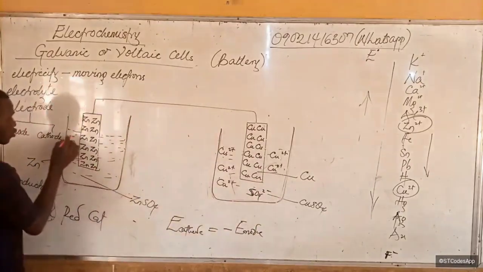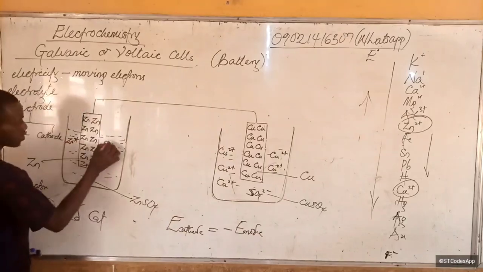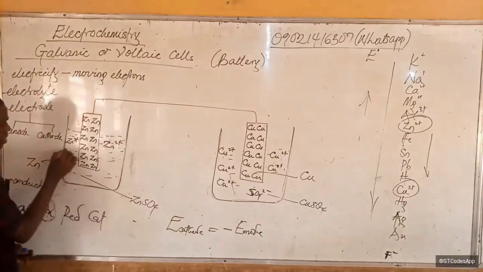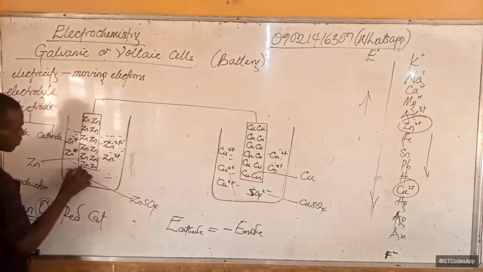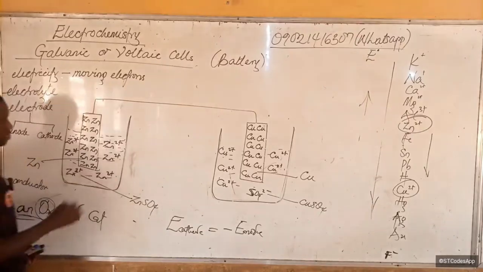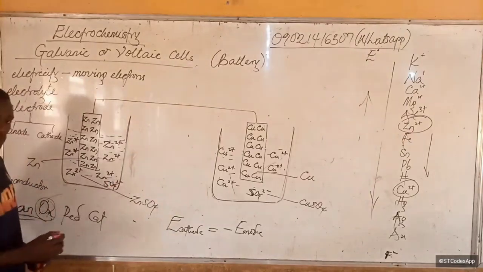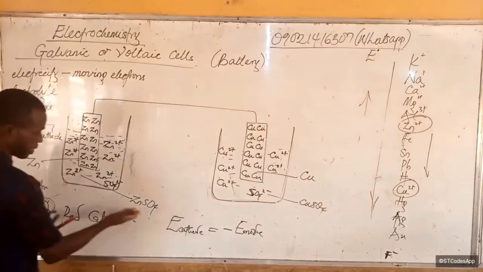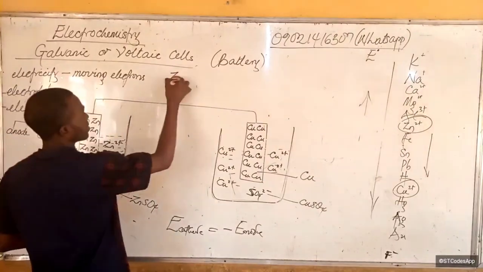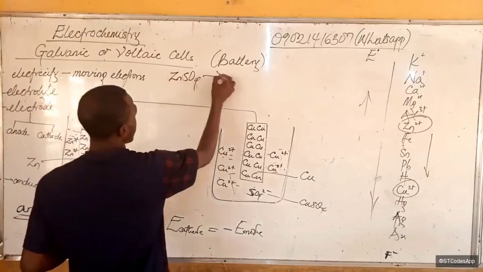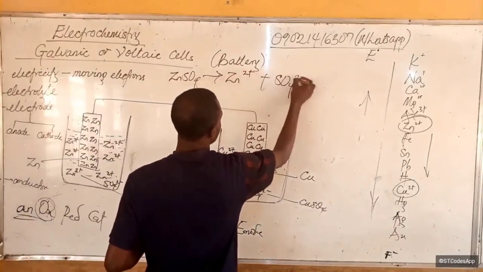Now, here in the solution also, because it is a solution of zinc salt, we have zinc 2 plus ions, and of course SO4 2 minus. Now, what do we have here? If you don't understand what I did here, I simply ionized this. That is zinc SO4. We ionized it to form zinc 2 plus and SO4 2 minus.